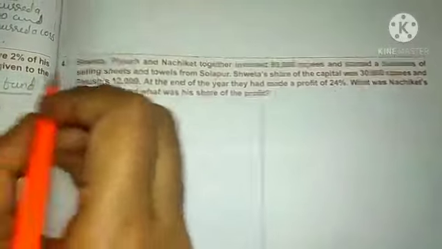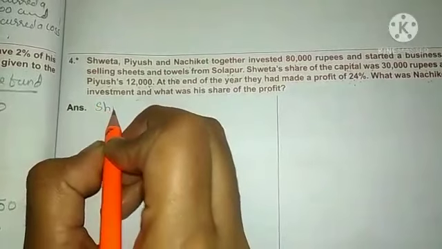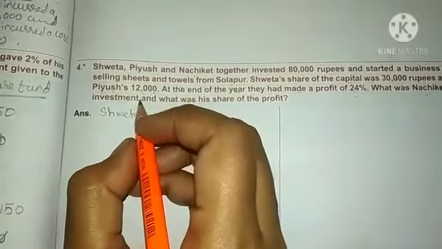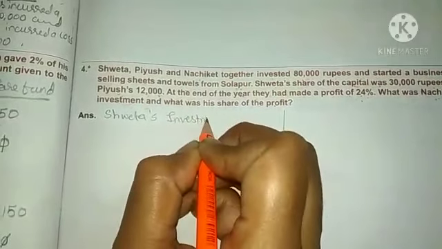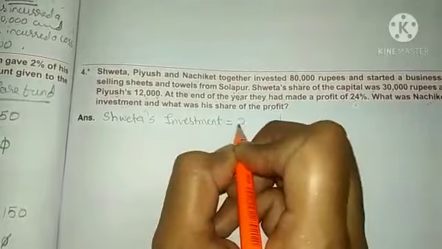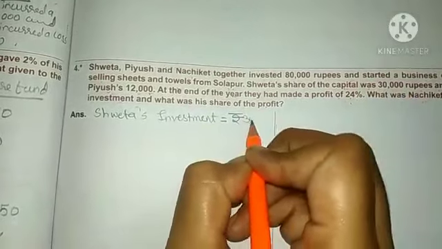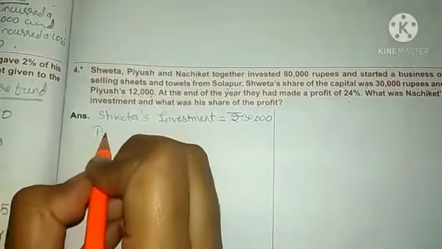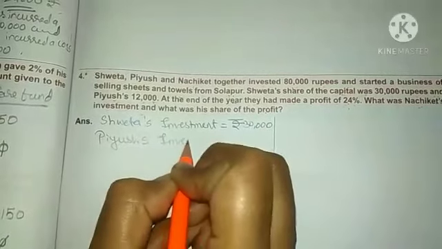First of all, we will write down the investment made by the three partners, that is Shweta's investment. Now here, what is Shweta's investment? Shweta's investment is rupees 30,000. Clear? Shweta has invested 30,000 rupees. Then afterwards, Piyush's investment.